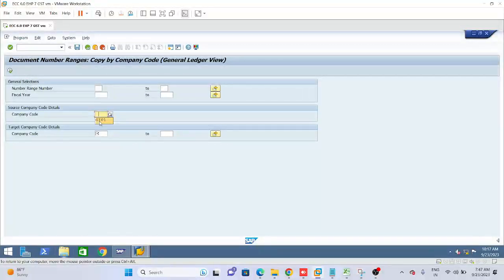Come inside. Give our company code LI01. Target company codes LI02, LS01, LU01.